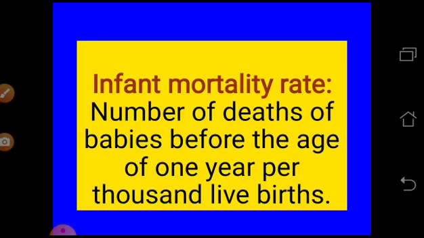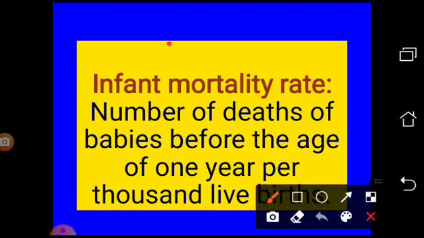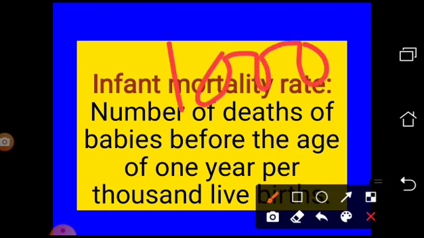Infant mortality rate. So what is the infant mortality rate? It is the number of deaths of babies before the age of 1 year per 1000 live births. Here also, see, 1000 again. Everywhere this 1000 is there, so 1000 is very crucial. Every time we have to remember this 1000.